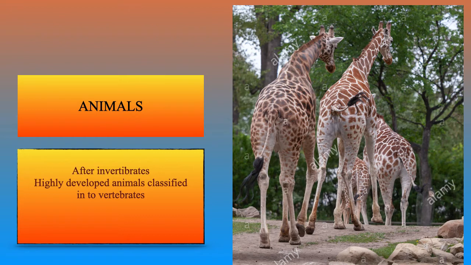After invertebrates, the highly developed animals are classified as vertebrates. That means vertebrates possess a backbone or a vertebral column, and that information will be given in the next coming session. Thank you.